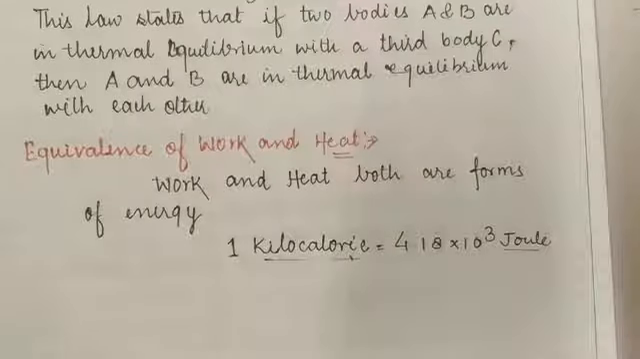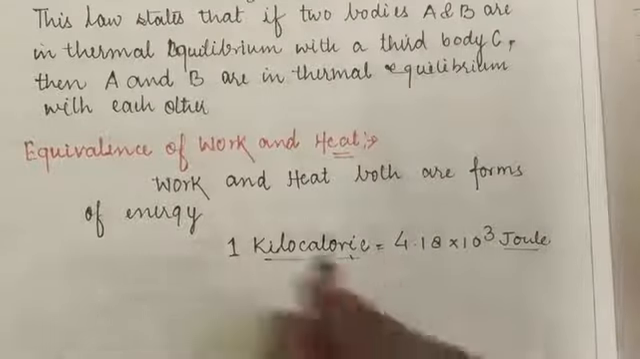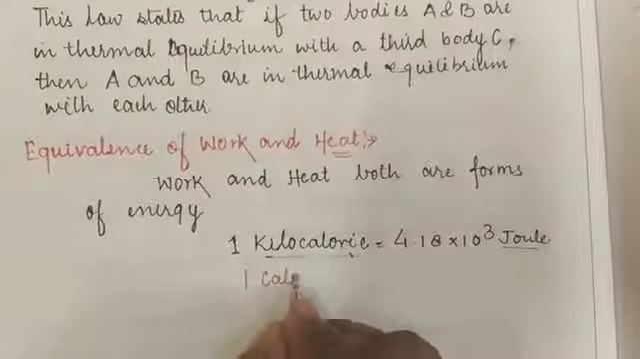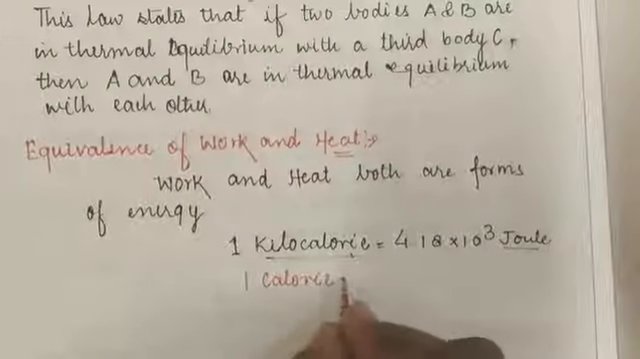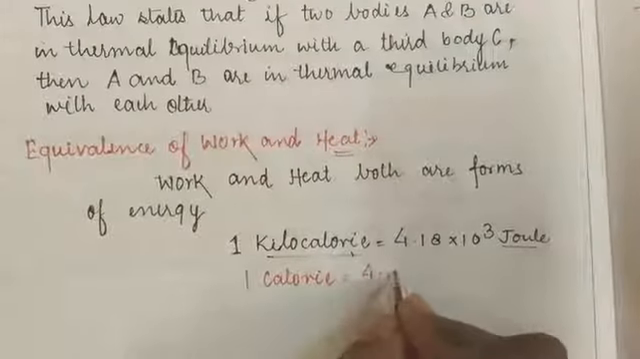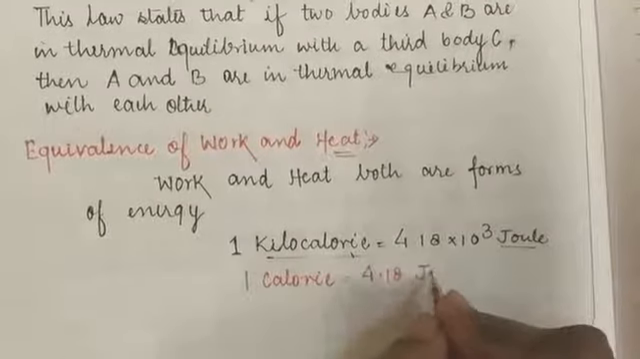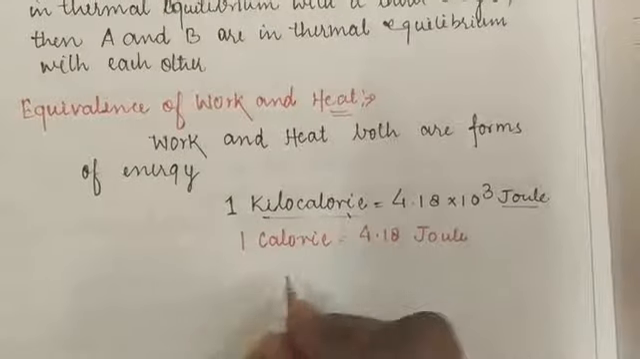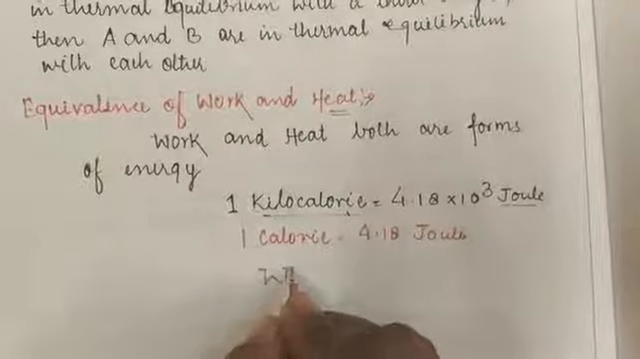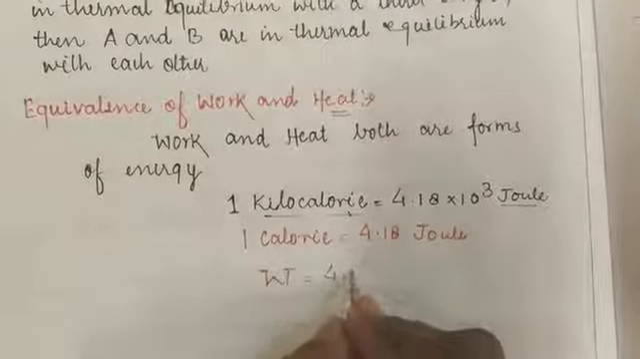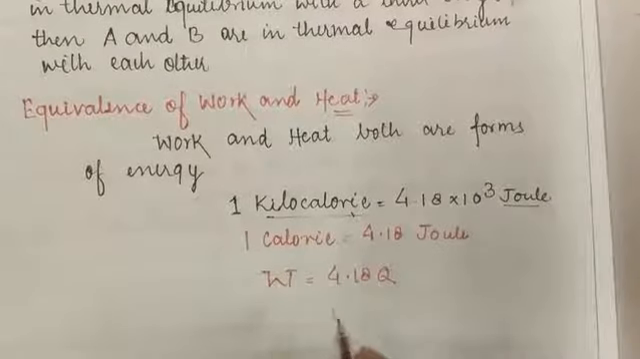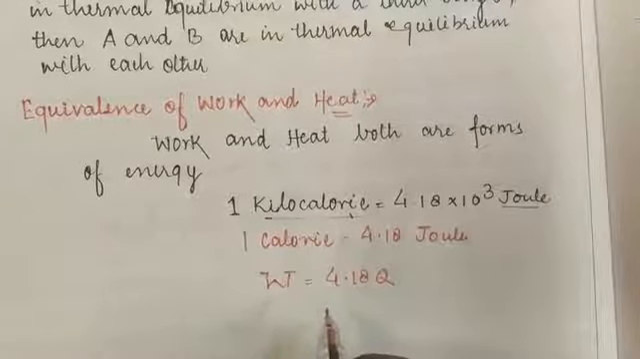So how can we define 1 calorie? Since 1 kilocalorie is the bigger unit, 1 calorie is equal to 4.18 joule. Also we can write that W, which means work done, is equal to 4.18 into Q. Okay students, so this is the mechanical equivalence of heat. This is the mechanical equivalence of heat.